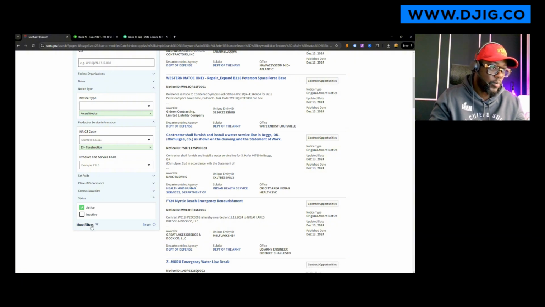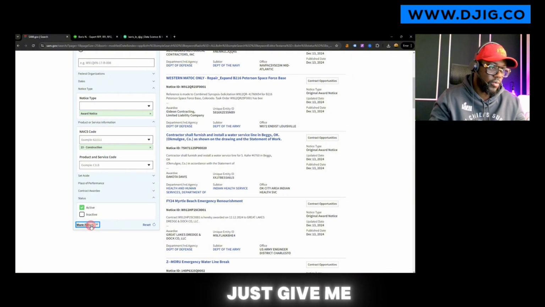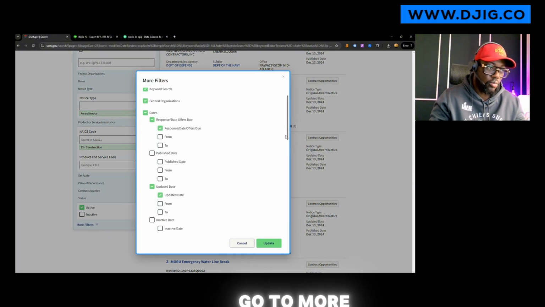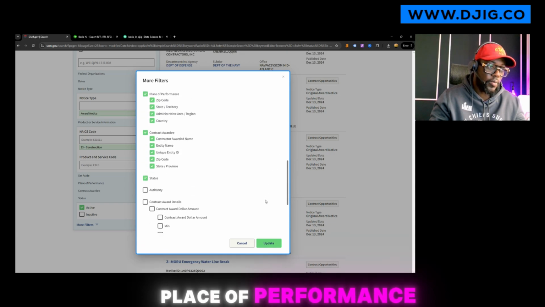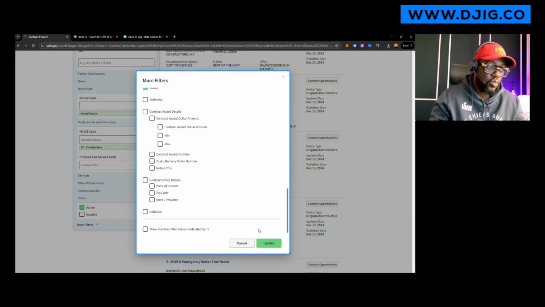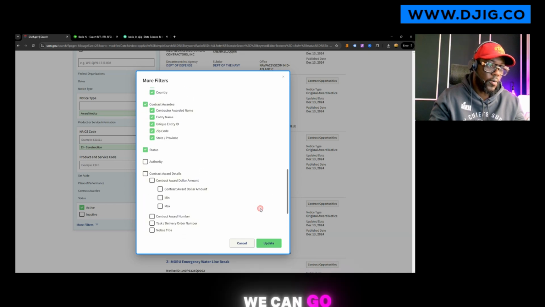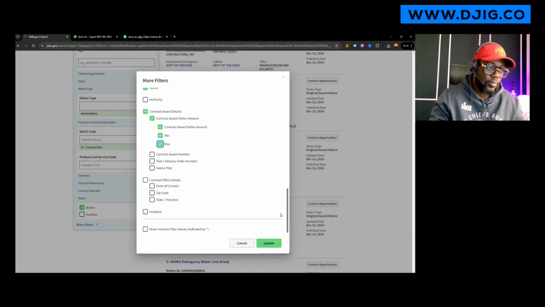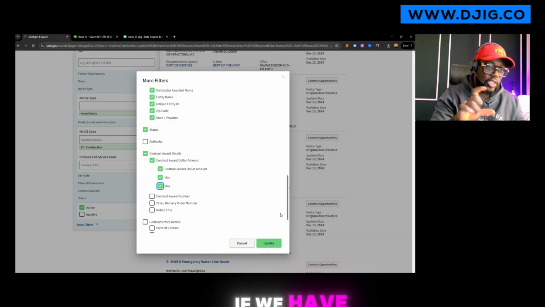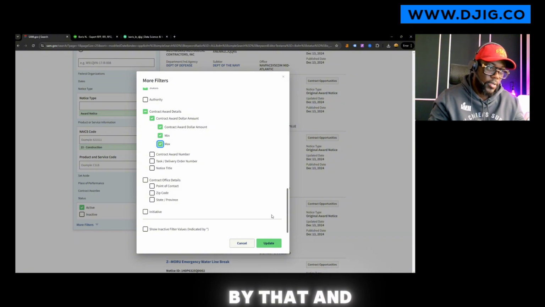So let's see, I think there is a way to add the location. So just give me more filter. Okay, we're gonna go to more filter. We're gonna add place of performance, state here, and then you see we can go ahead and add a contract value here, min max, because remember, if we have a certain number that we're trying to target, we want to make sure we search by that.